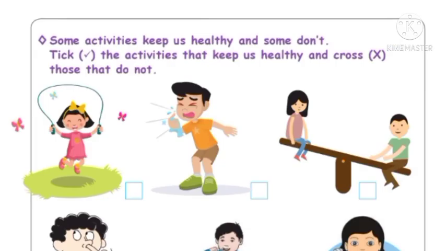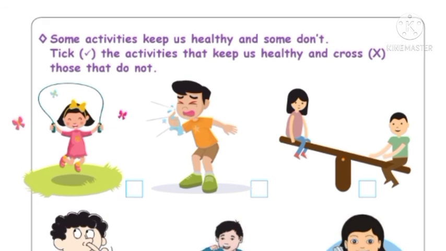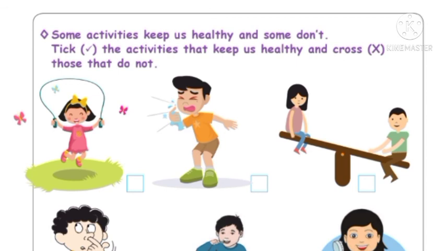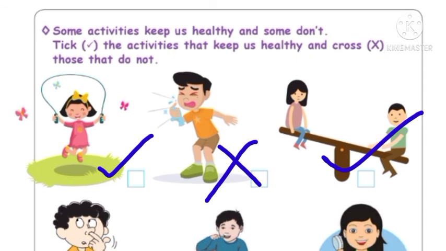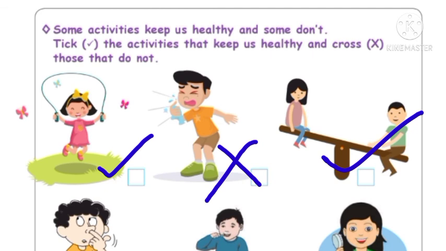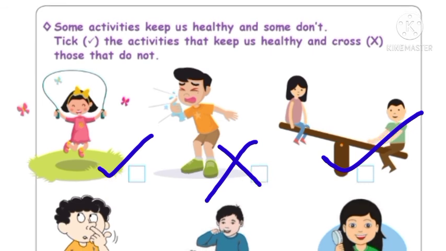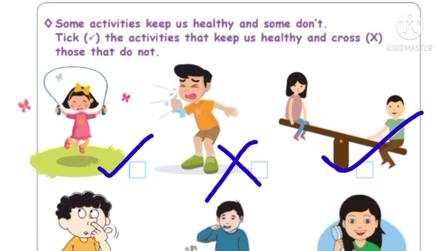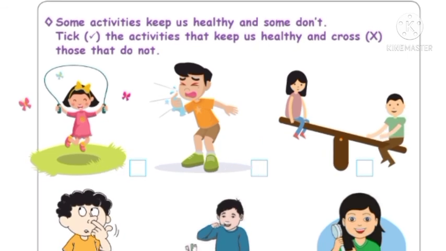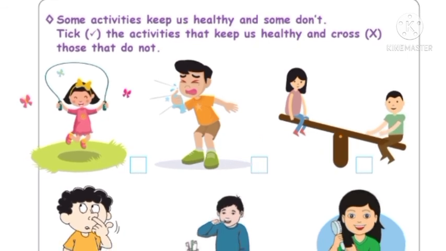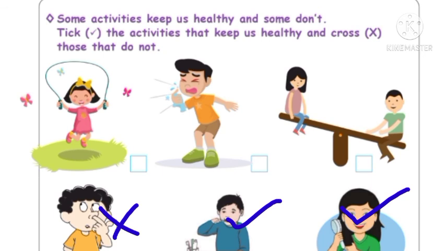Next, last activity. Some activities keep us healthy and some don't. Tick a right mark for the activities that keep us healthy and a cross for those that do not. So skipping will keep us healthy, so we will put a right mark. Sneezing, no, we will put a wrong mark. Playing, yes, it keeps us healthy, we will put a right mark. Putting hands in the nose, wrong, we will put a wrong mark. Brushing the teeth, yes, right. Then combing the hair, yes, right.